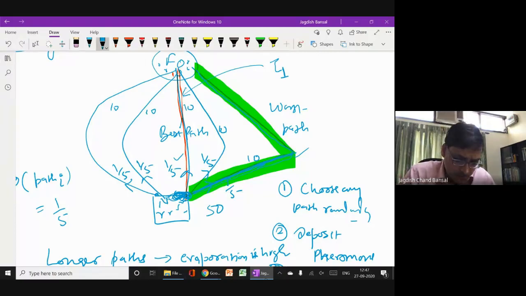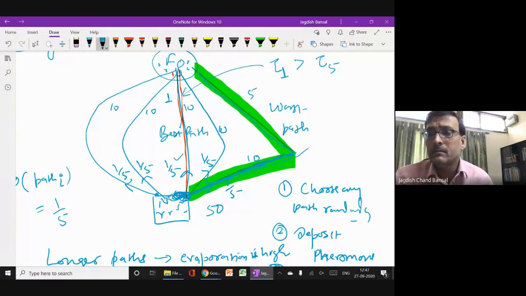Let me call this path 1. So tau1 will definitely be greater than tau5, if this is the 5th path, because the ants are taking more time in moving here to here, so the evaporation will be more, and therefore the amount of pheromone on these longer paths will be less, right?